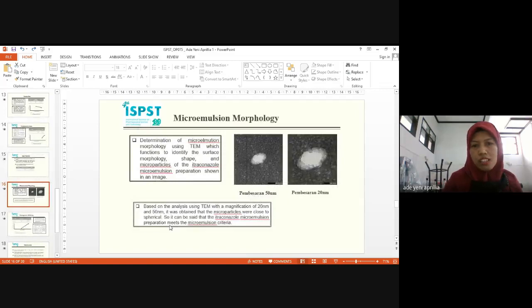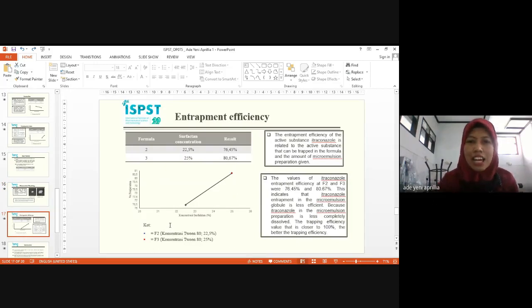Microemulsion morphology, detected with TEM. Based on analysis using TEM with magnification of 20 nanometers and 50 nanometers, it was obtained that the particles were close to spherical. So it can be said the itraconazole microemulsion preparation meets the microemulsion criteria. Lastly, entrapment efficiency.